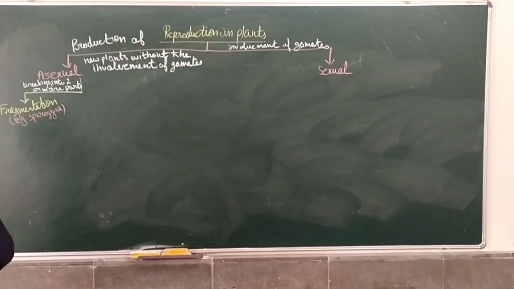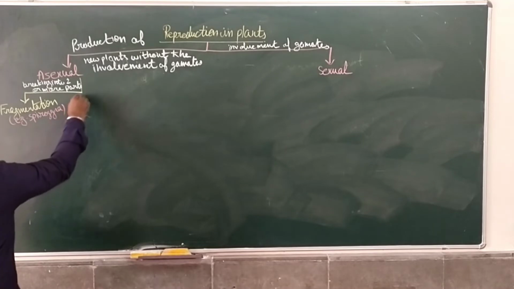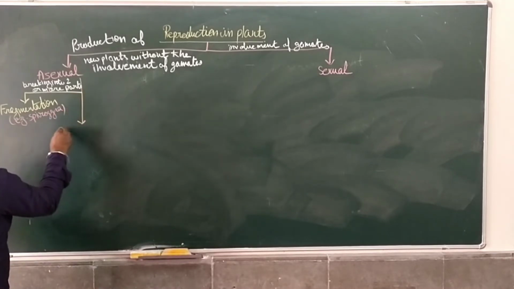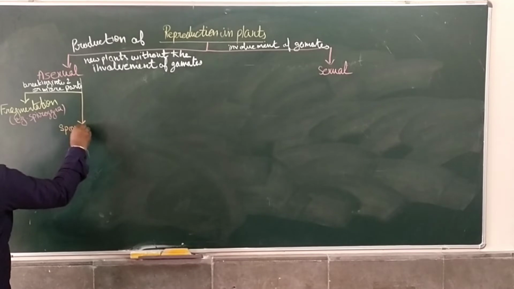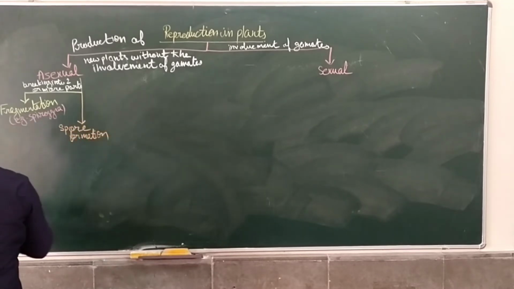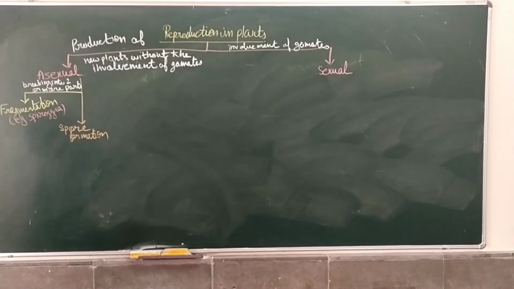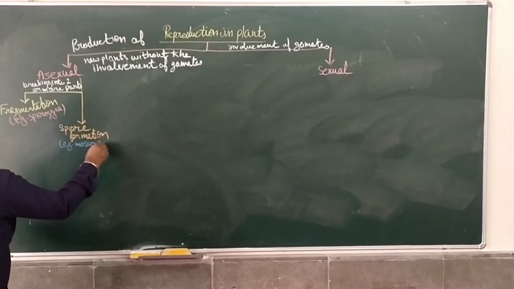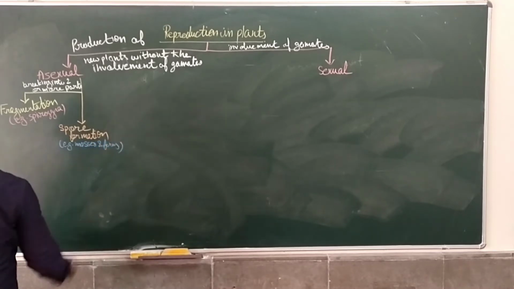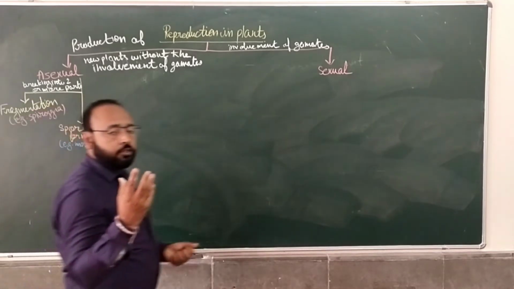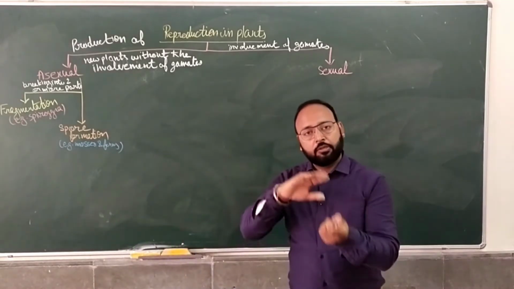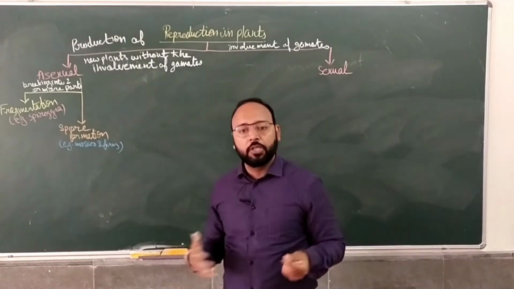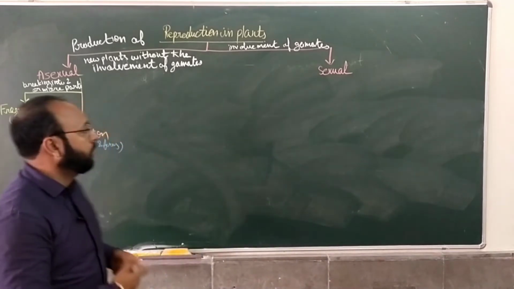Then we studied one more, that is spore formation. Spore formation takes place in mosses and ferns, in which the spores are there and then they burst and travel from one place to another, and wherever they fall, they grow into a new individual.